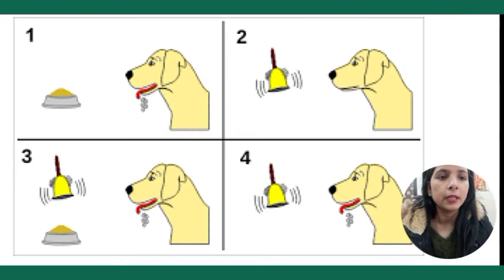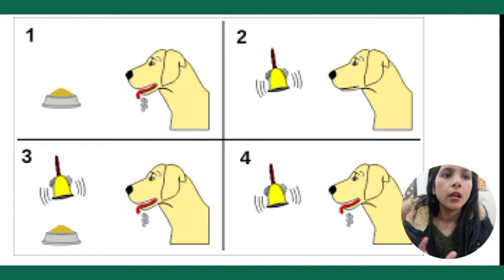Here you can see the third stage. This time Pavlov put the food in front of the dog and at the same time started ringing the bell. So the dog started salivating.